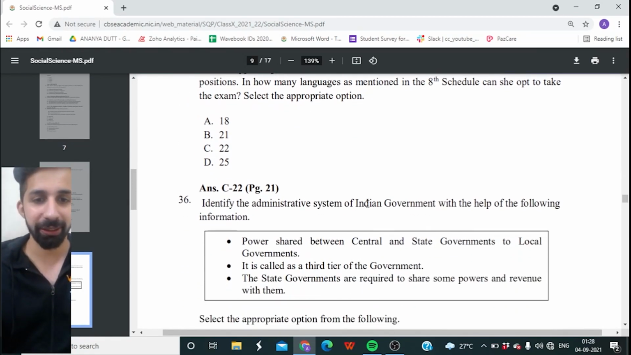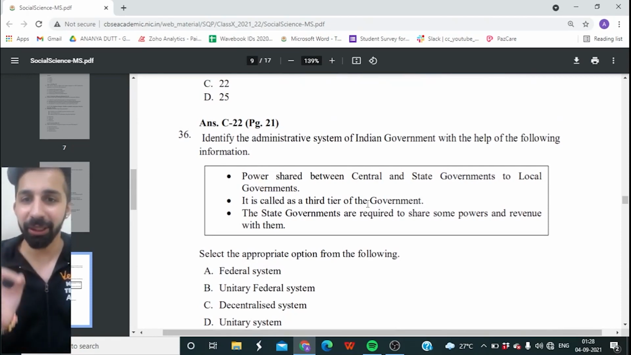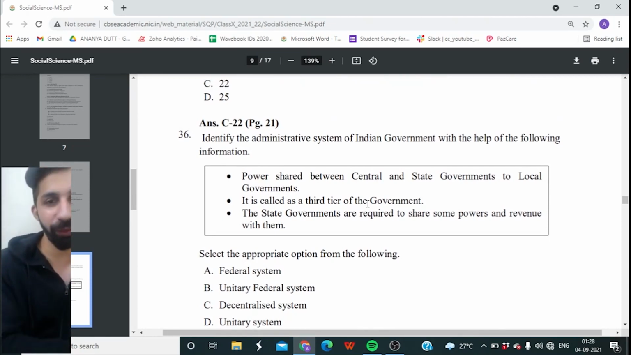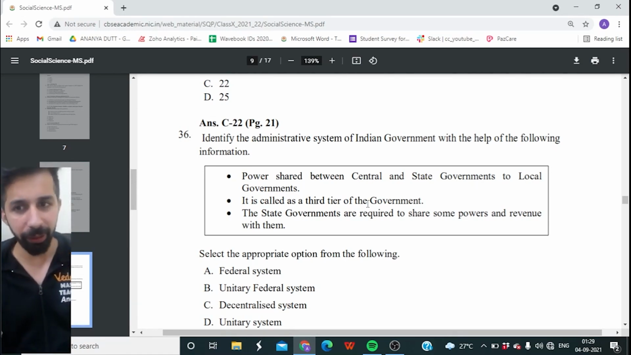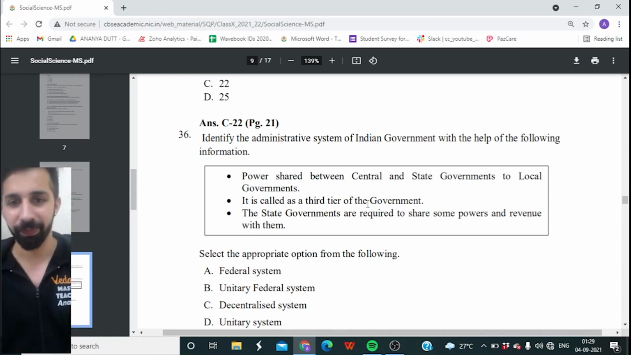36th question, guys. Identify the administrative system of Indian government with the help of the following information. Power shared among central and state government to local government. It is called as a third tier of government. The state governments are required to share some power and revenue with them.